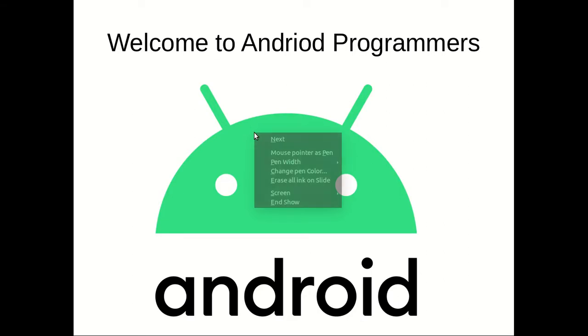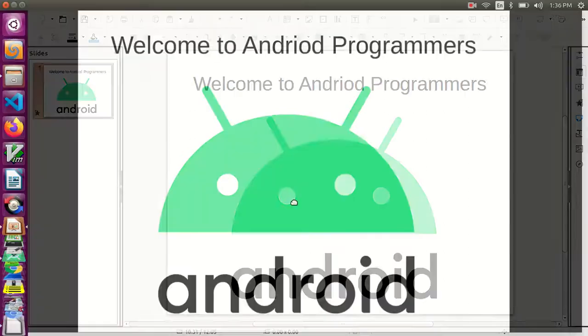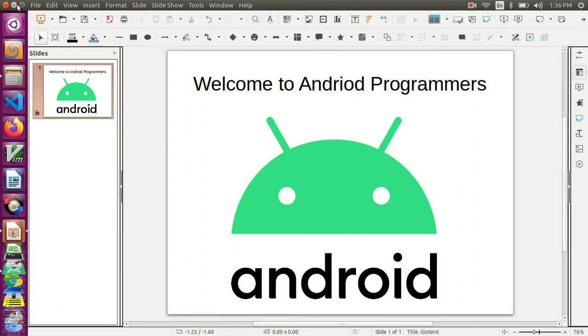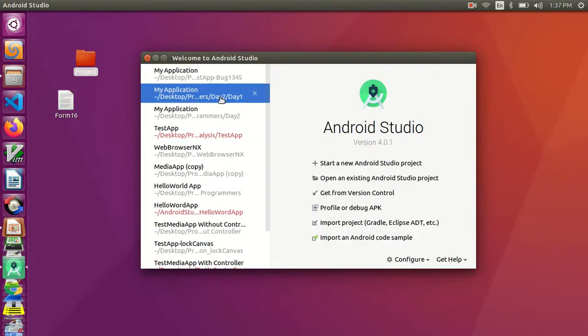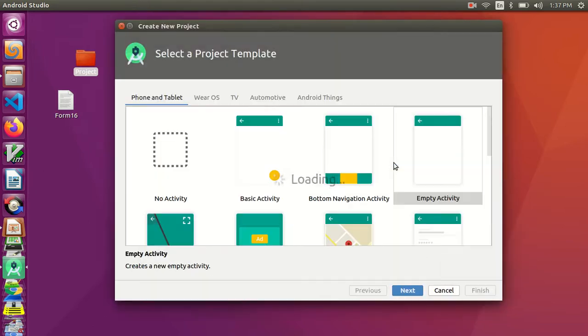In today's video we will see how to add log messages and view them in Logcat, and we will also see how to handle a button click event. Two things we will see in today's video. So I will create one